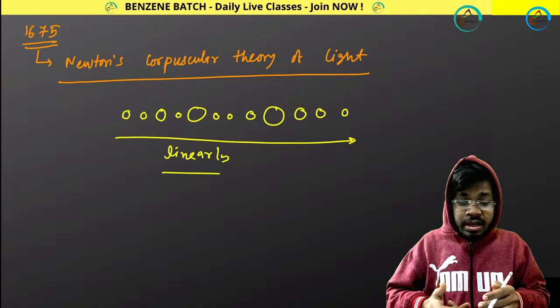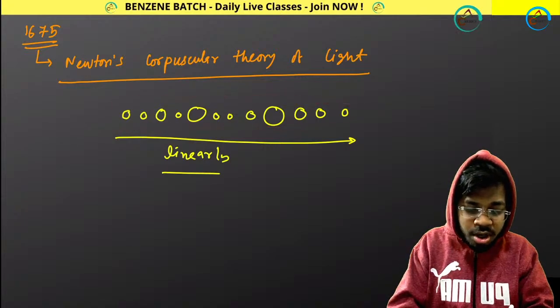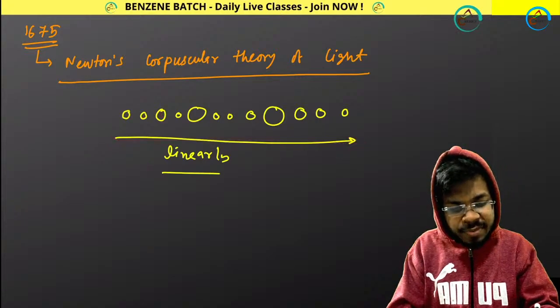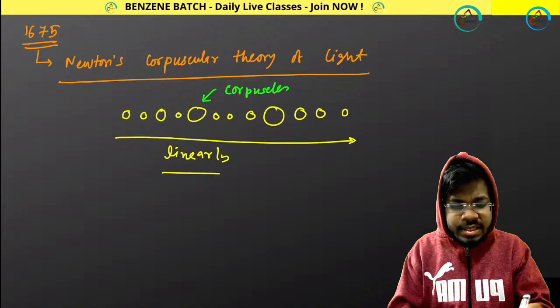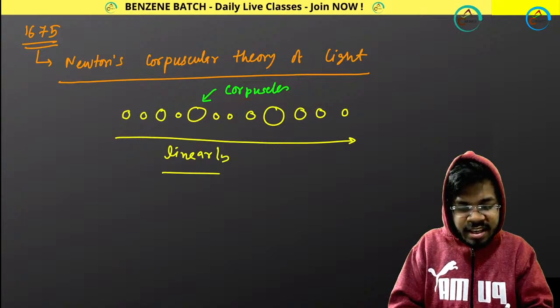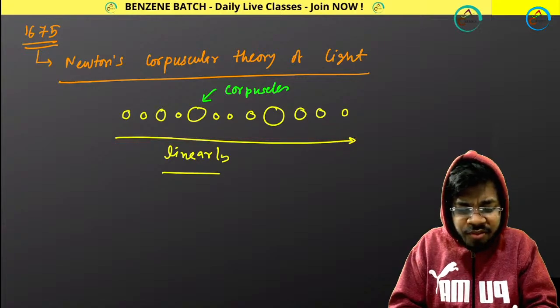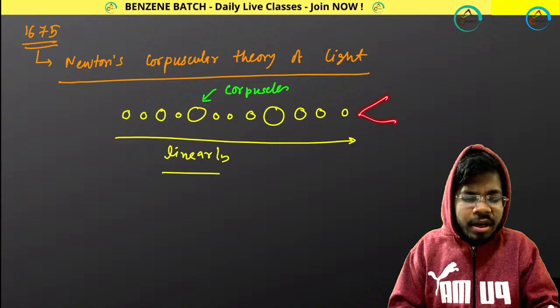Now you might ask me, if this is the corpuscular theory of light, these particles are called corpuscles. Every particle is called a corpuscle. These corpuscles generally travel in a linear fashion, and whenever they are traveling, they will give you different colors.